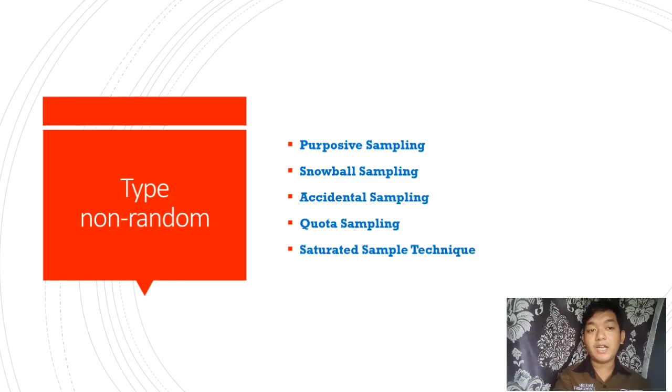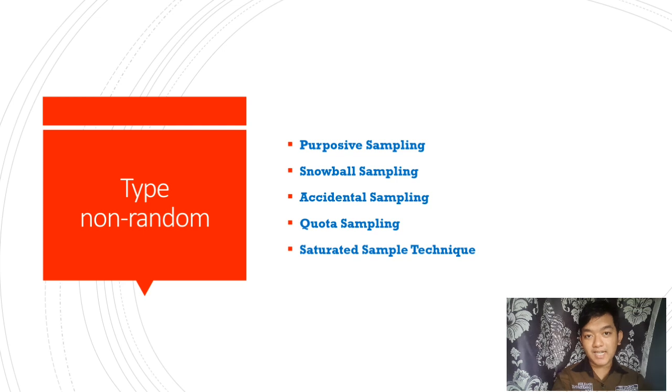And for the non-random, there are also 5 types. First is purposive sampling. Purposive sampling is a sampling technique that is quite often used. This method uses criteria that have been selected by a researcher in selecting the sample. The sample selection criteria are divided into inclusion and exclusion criteria.